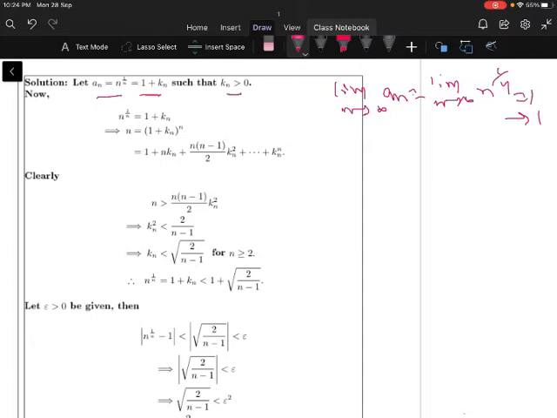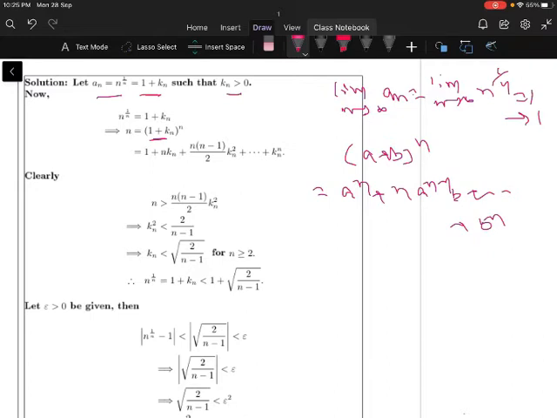So this implies, just remove the fraction here, n is equal to (1 plus k_n) whole power n. So let us expand it by using binomial theorem. You know the binomial theorem: (a plus b) whole power n is equal to a^n plus n into a^(n minus 1) into b and so on plus b^n.